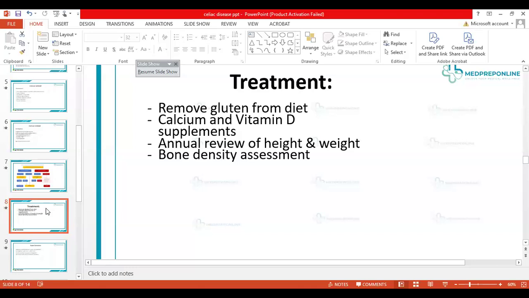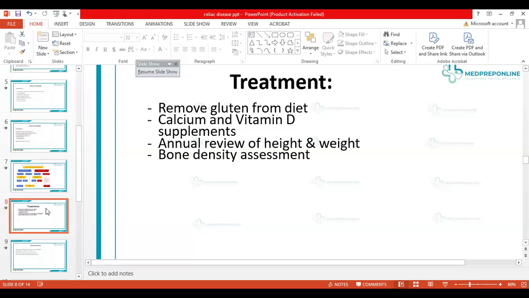Once you remove the gluten, those antibodies stop being produced in the body. And the ones that are already present in the body are going to be diluted. They are going to get away from the body. The gut starts healing. It starts coming back to its normal formation. The villi start forming again. There's a proper absorption area, and then the child can come to near normal, almost normal values.